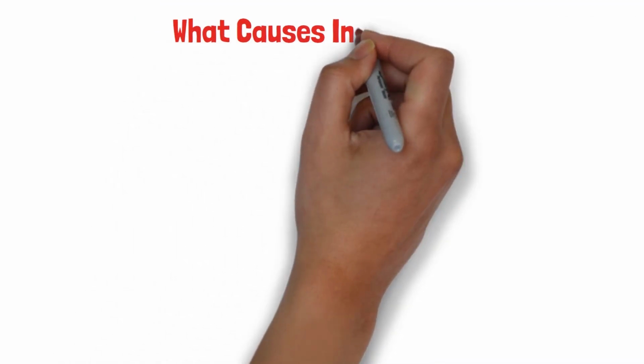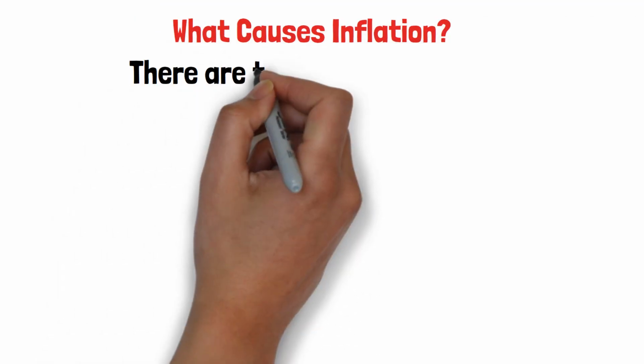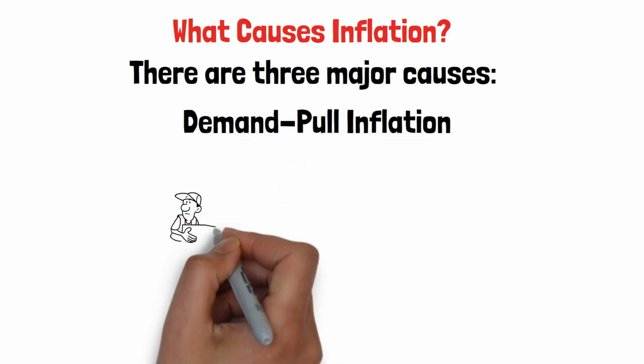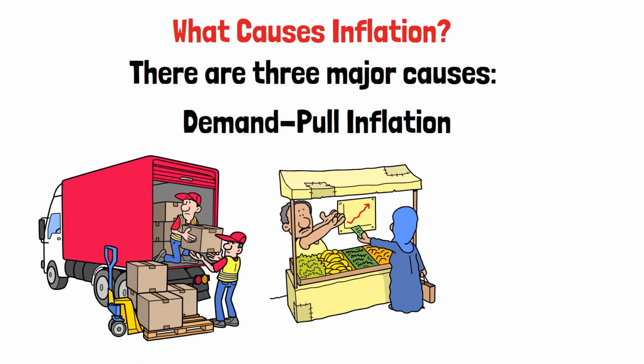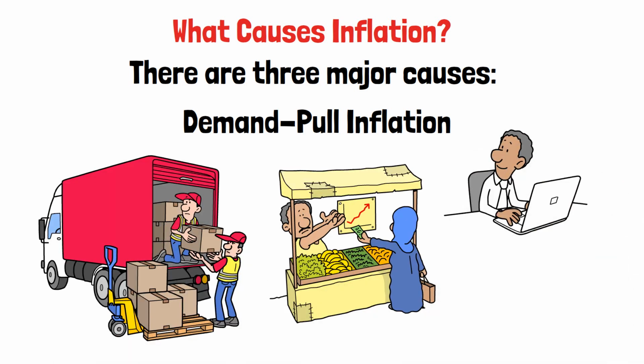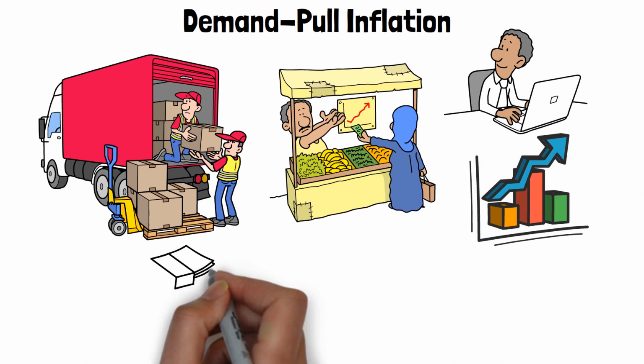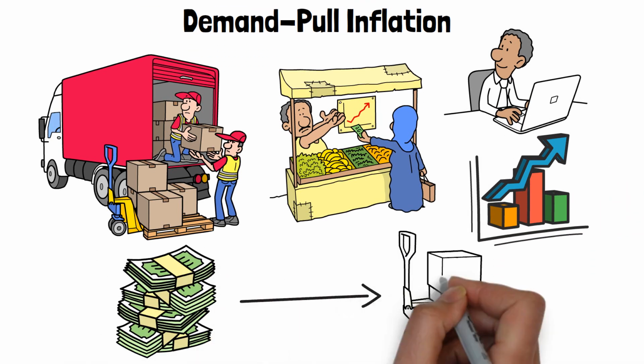What causes inflation? There are three major causes. 1. Demand pull inflation. When demand is greater than supply, prices rise. Example: everyone wants to buy laptops during work from home, but supply is limited, prices shoot up. Think too much money chasing too few goods.